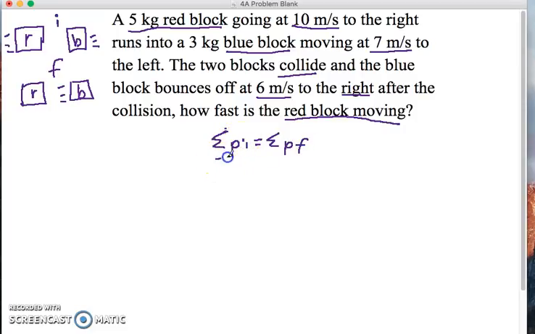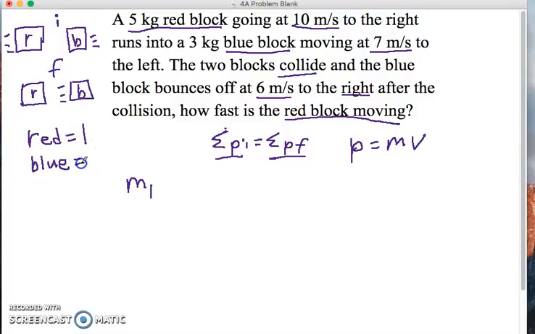So again, the total momentum before the collision is equal to the total momentum after the collision. Momentum is the mass times the velocity of each thing, so we're going to write out the momentum of each object. I'll write m1 for the mass of the red object. Anything with a 1 refers to the red object, and blue I'm going to call number 2. Anything with a 2 refers to the blue block. I'll write out the momentum of each object before and after the collision, momentum being the mass times the velocity.